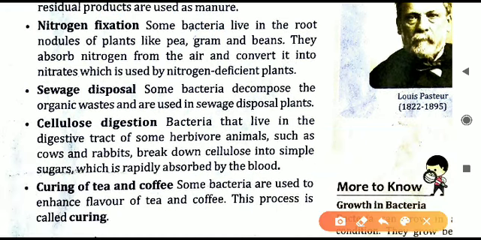Next, now nitrogen fixation. There are many types of bacteria which are living in the roots of the plants. Which plants? The plants which are producing protein products like pea, gram, beans. जितने भी protein वाले food होते हैं, the vegetables, or the examples are given here, pea or gram or beans, they are having protein quantity. So protein is made of nitrogen. So plants के अंदर nitrogen कैसे आएगा? Plants are using CO2 and giving oxygen. They are not using nitrogen.